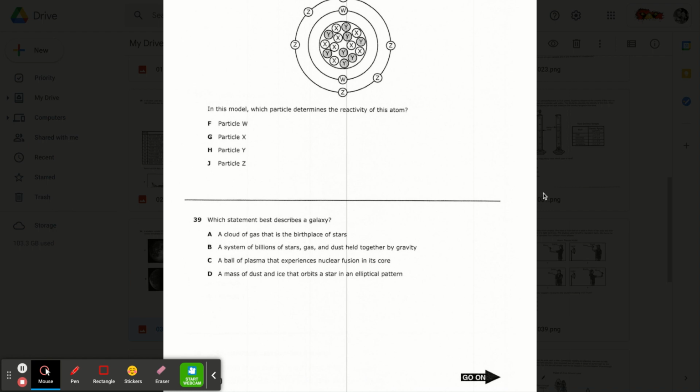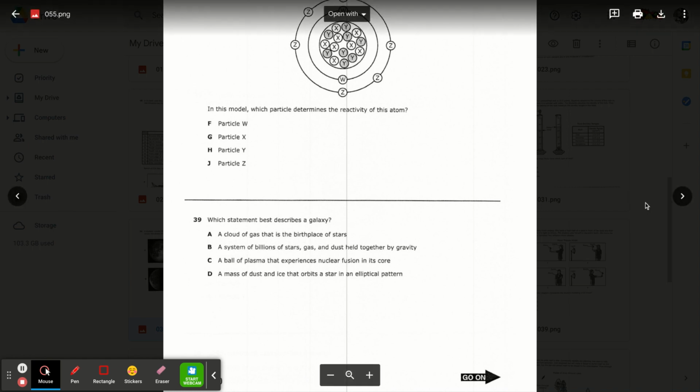39. Which statement best describes a galaxy? A, a cloud of gas that is the birthplace of stars. B, a system of billions of stars, gas, and dust held together by gravity. C, a ball of plasma that experiences nuclear fusion in its core. Or D, a mass of dust and ice that orbits a star in an elliptical pattern.